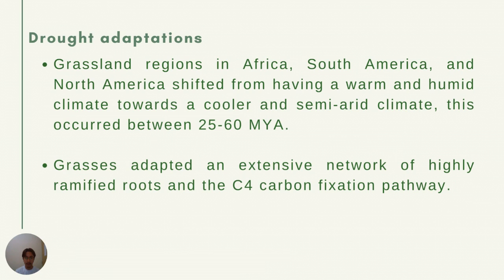They also evolved the C4 carbon fixation pathway. C4 photosynthesis is an adaptation of the C3 pathway that overcomes the limitation of photorespiration, improving photosynthetic efficiency and minimizing water loss in hot, dry environments. It was considered one of the key adaptations that allowed Poaceae to conquer dry savannas and open tropical plains.